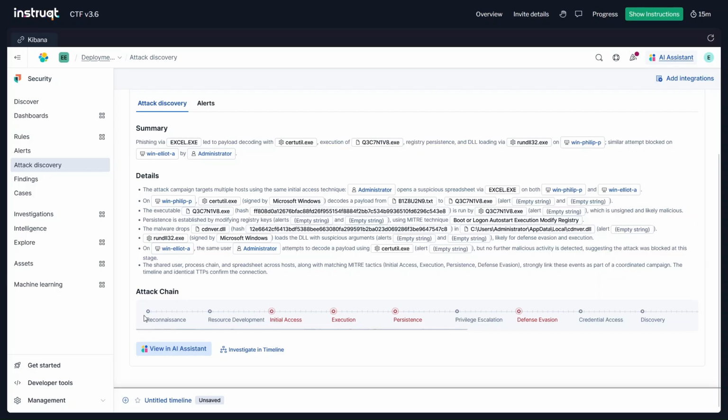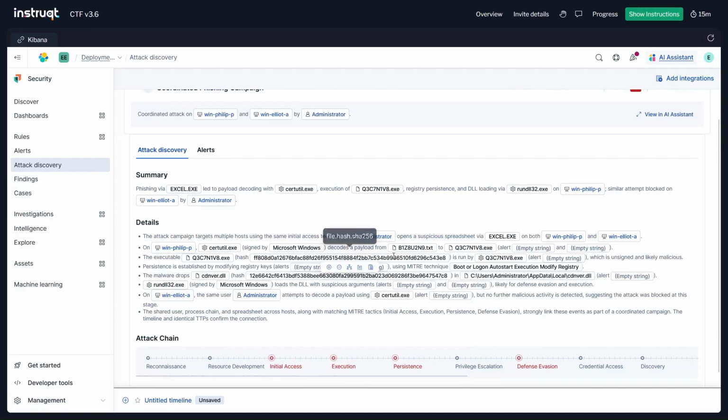We can see the attack chain from reconnaissance, resource development, initial access, execution, persistence. Those highlighted in red are what was portrayed, and those in gray are not what happened in this instance. In summary, phishing via excel.exe led to a payload decoding with certutil.exe, leading to the execution of this particular file.